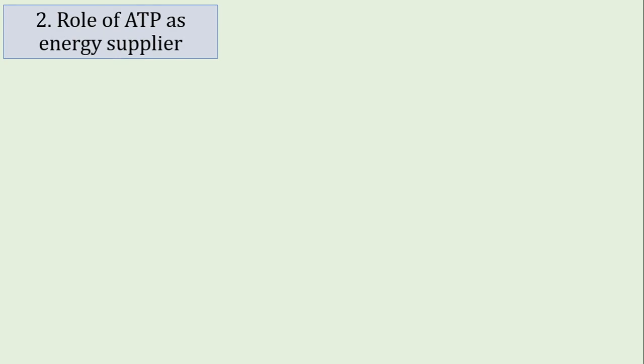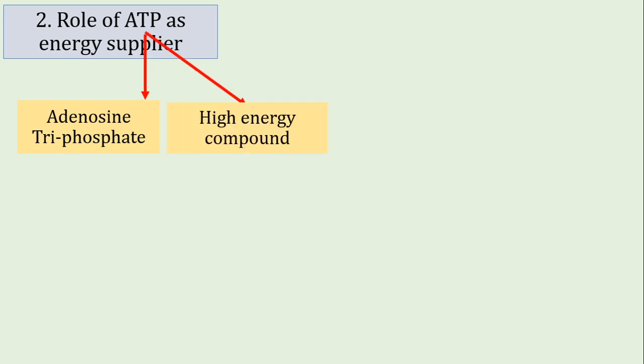The role of ATP as energy supplier. At first we will understand what ATP is. The full form of ATP is Adenosine Triphosphate. That is a kind of chemical that is also called a high energy compound. What are called high energy compounds? High energy compounds are several compounds present in living cells that provide metabolic energy to perform different metabolic